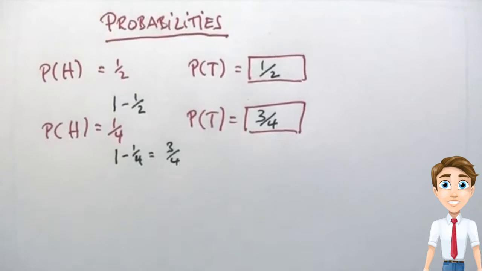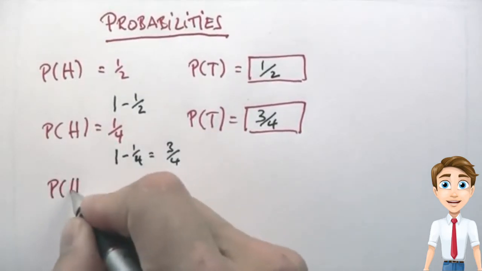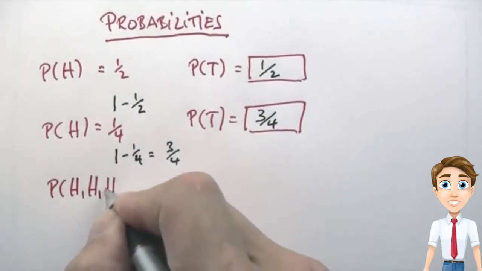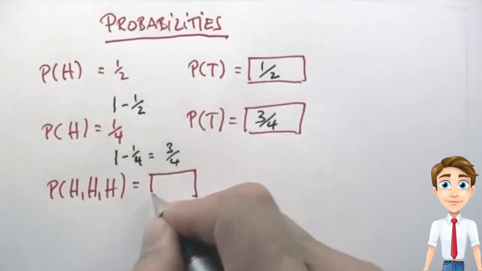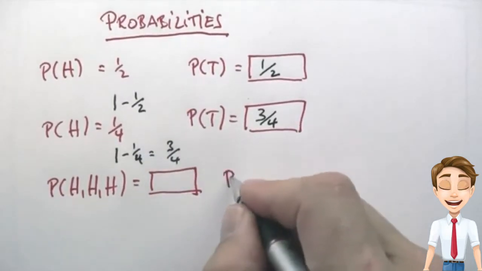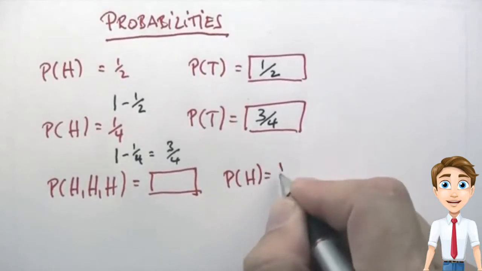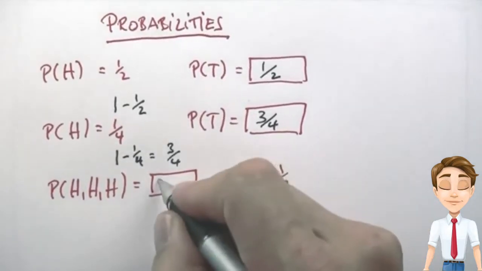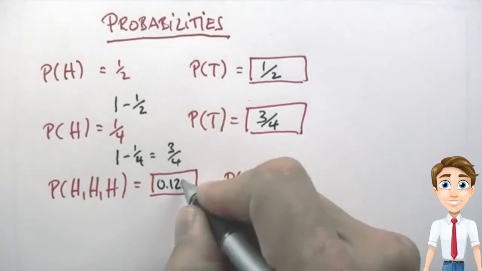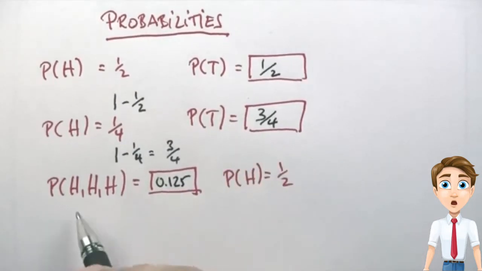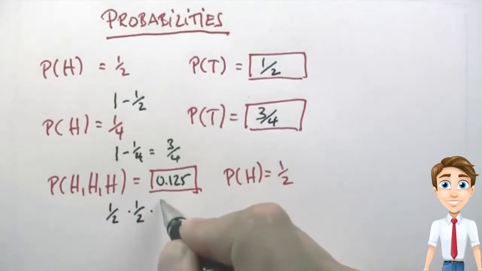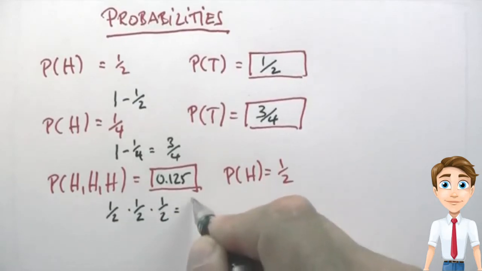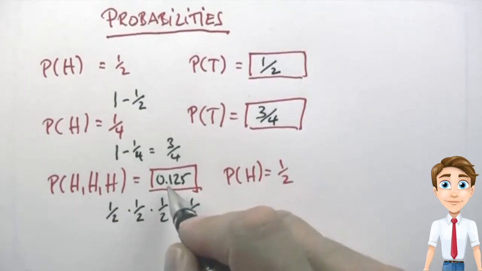And here's another quiz. What's the probability that the coin comes up heads 3 times in a row, assuming that each one of those has a probability of a half, and that these coin flips are independent? And the answer is 0.125. Each head has a probability of a half. We can multiply those probabilities because they're independent events, and that gives us 1/8, or 0.125.